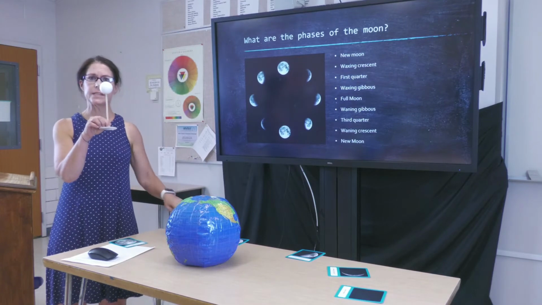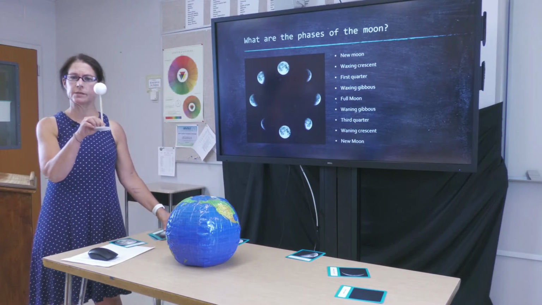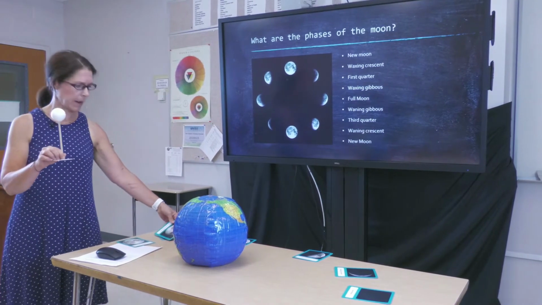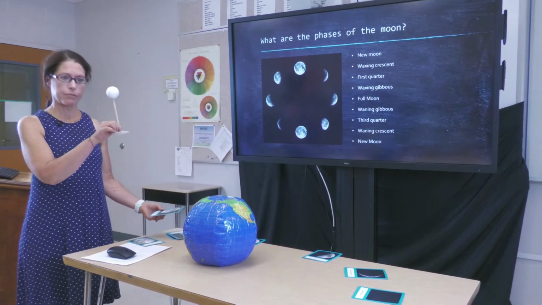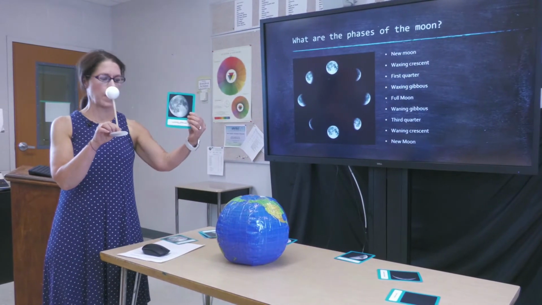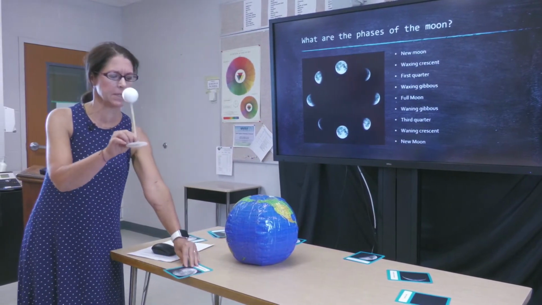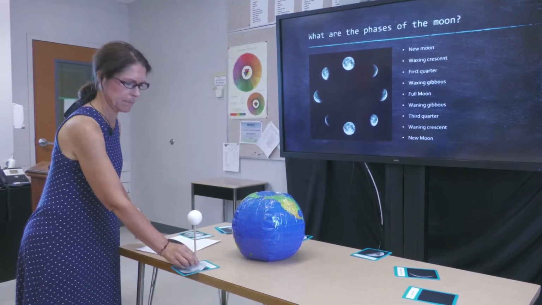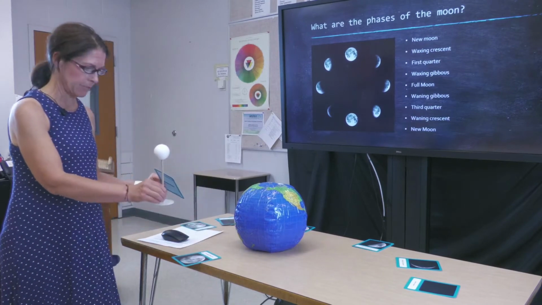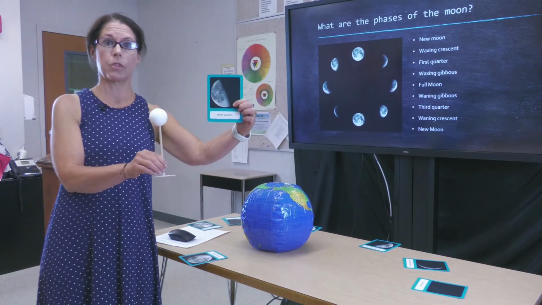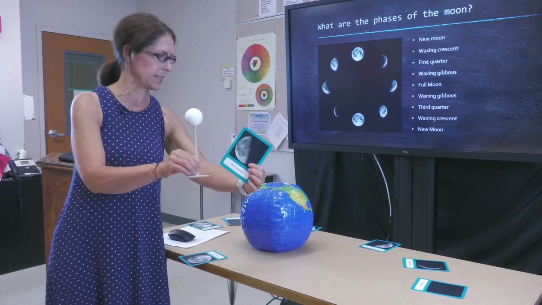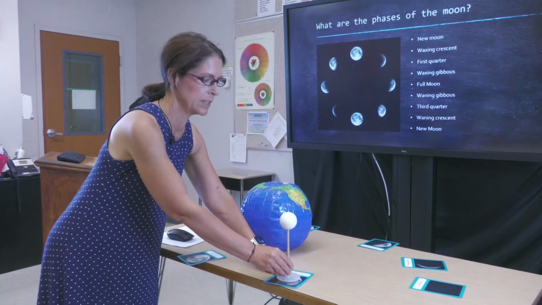Then our moon is starting to wane or get smaller as it continues its revolution or orbit around Earth. After the full moon, the moon phase is called a waning gibbous. And in a waning gibbous, our moon is about here. And then after the waning gibbous, we hit the third quarter. So our third quarter, again, it's waning. Our moon is getting smaller. Our moon is about here.